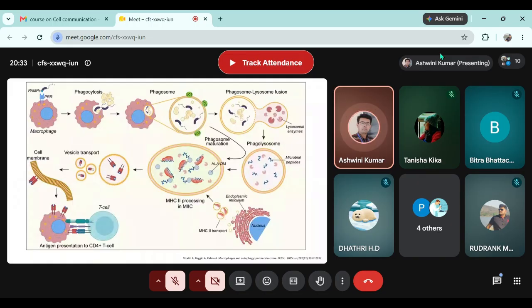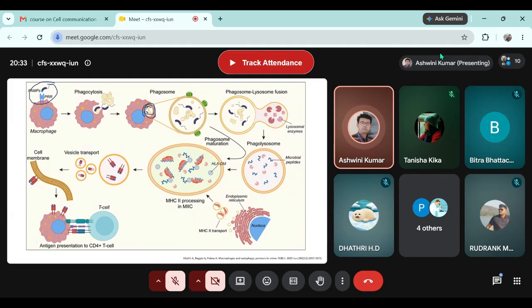I hope everyone can recall we just discussed PAMP and PRR. Yes. Okay, as soon as these two interact, the whole complex is taken inside. Like this PRR is not like a gate that will open and the pathogen will go inside. The whole complex is taken inside in the form of a phagosome. You can see this phagosome.